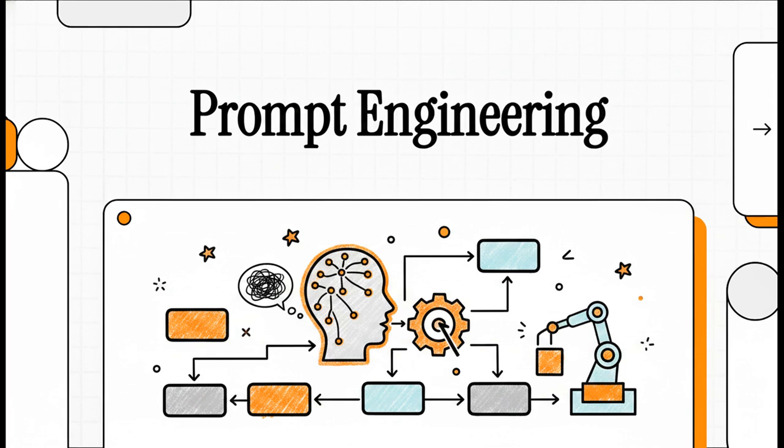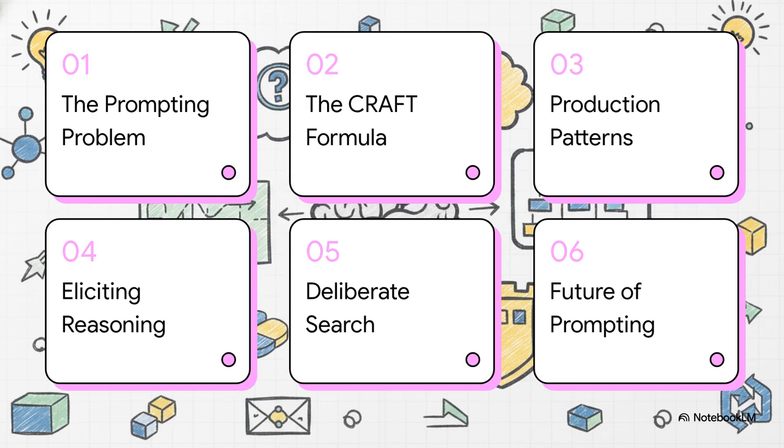So our goal today is to take you from a casual AI chatter and transform you into a deliberate AI engineer. We're going to give you the exact production-proven blueprints that top developers use to get absolute control over their AI outputs. To do that, we've got a great roadmap for you today. We'll start with the AI prompting problem, then build a foundation with the CRAFT formula. After that, we'll look at production-proven patterns, dive into eliciting reasoning with chain of thought, explore deliberate search with tree of thoughts, and wrap up with the future of prompting. Let's get right into it.